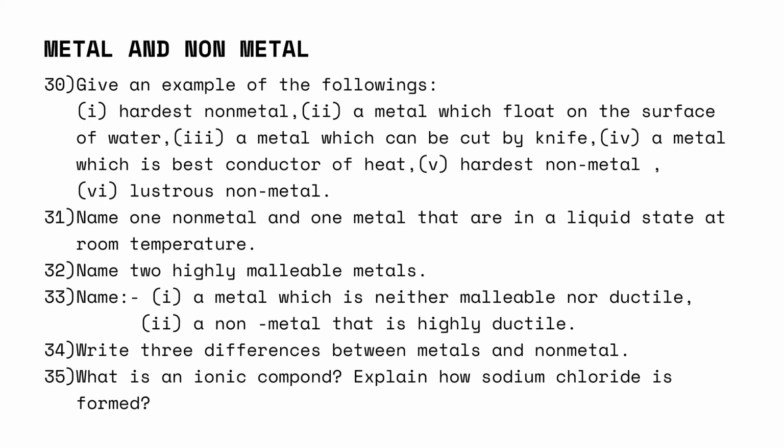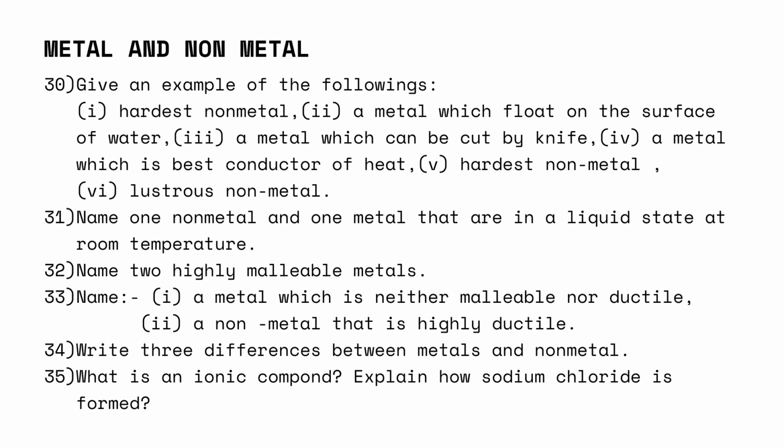Then metals and non-metals. Give an example of the following: hardest non-metal, a metal which floats on the surface of water, a metal which can be cut by a knife, a metal which is the best conductor of heat, and a lustrous non-metal. Then name one non-metal and one metal that are in liquid state at room temperature. Name two highly malleable metals. Name a metal which is neither malleable nor ductile, and a non-metal that is highly ductile. Then write three differences between metals and non-metals.